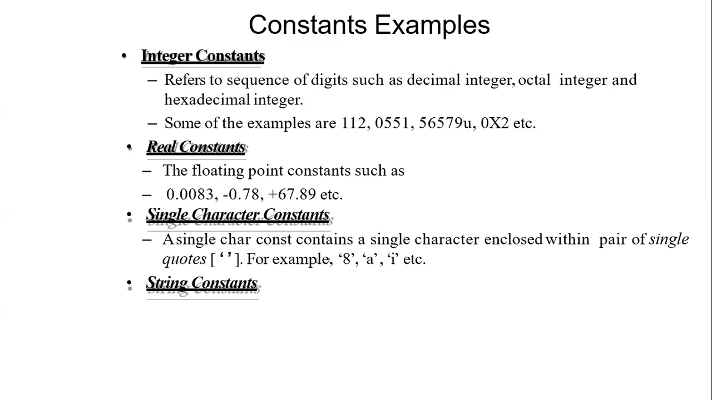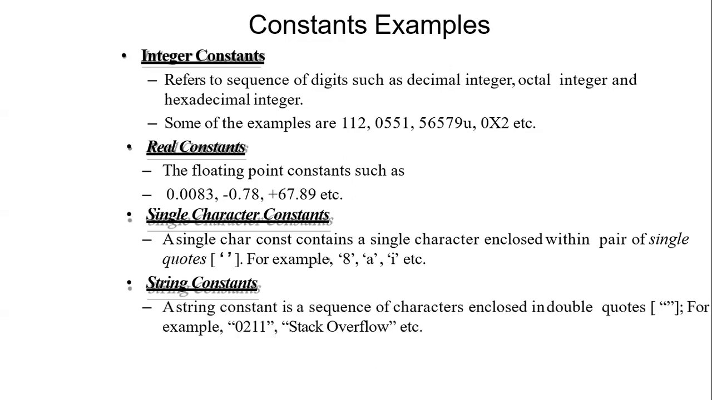So these are the four basic constants in C. If you are familiar with it, if you have clarified all the constants now, then it would be easier for you to write the C program.